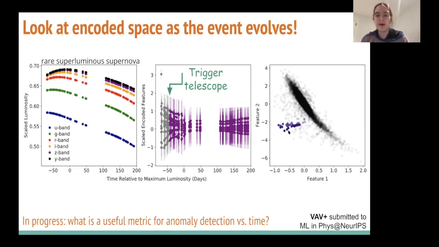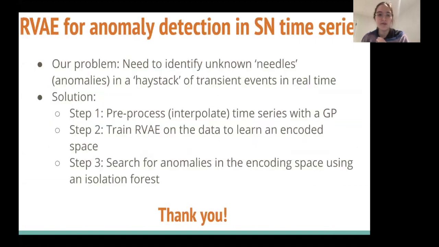Right now we're thinking about ways to connect the physics that we care about to have some useful metric for actually determining how well this anomaly detection algorithm is working. That's hard because there are a lot of philosophical questions on what is interesting. Yeah, I think I will end there, and I'm happy to take questions.